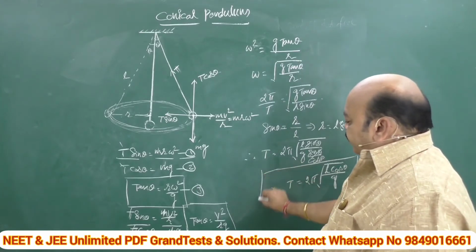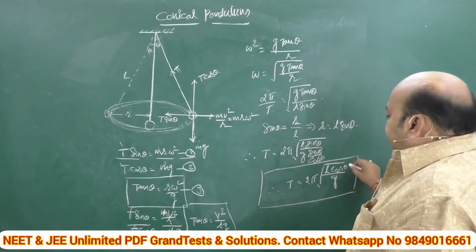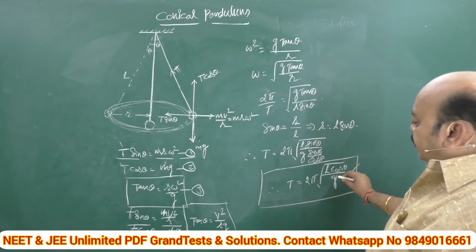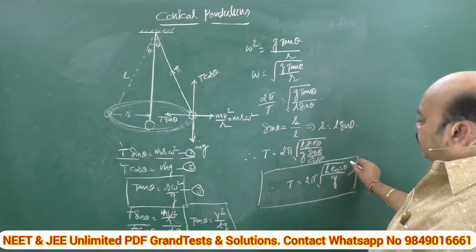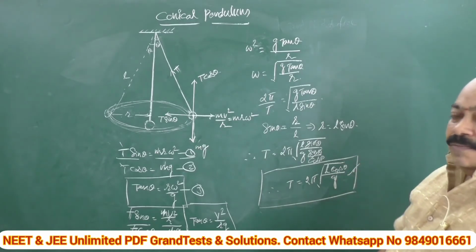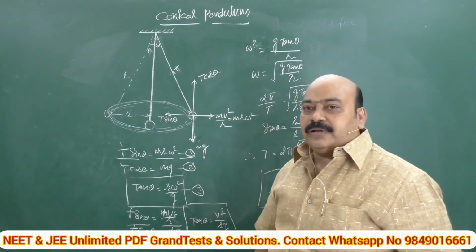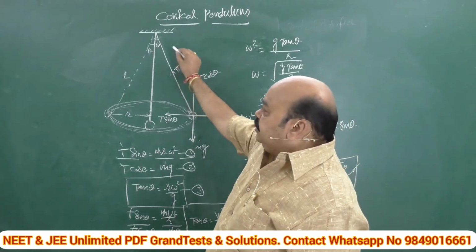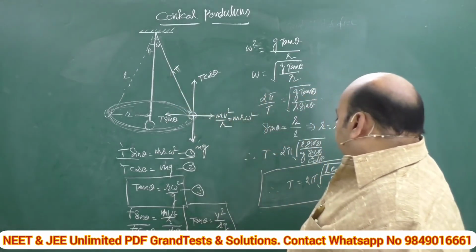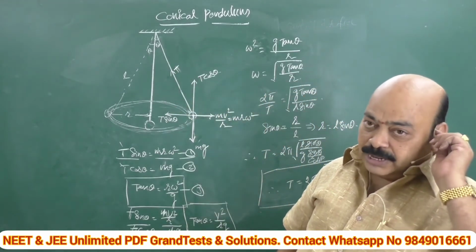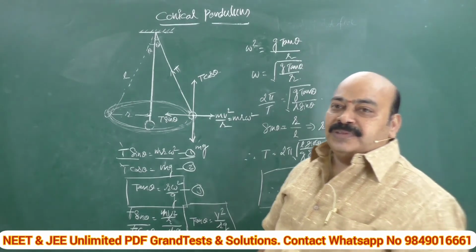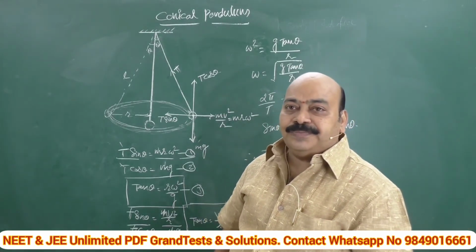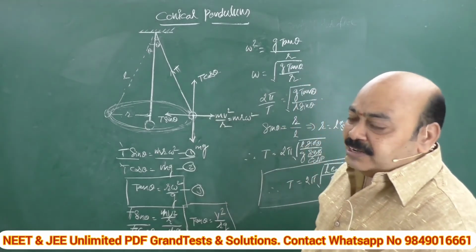So, very often we will come across this formula while doing rotatory motion problems. So, T is equal to 2 pi square root of L cos theta by g. What is L? The total length of the conical pendulum, and theta is the angle made by the string with the vertical, and g, that's of course well known, acceleration due to gravity. This is about the conical pendulum. Fine. Shall I repeat once again?